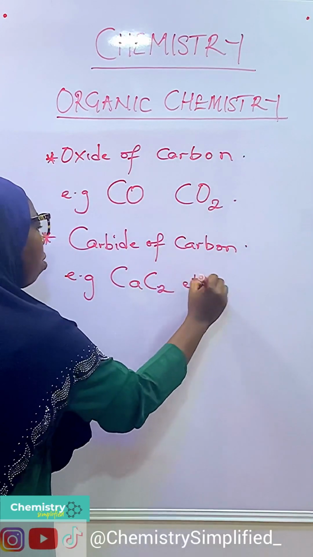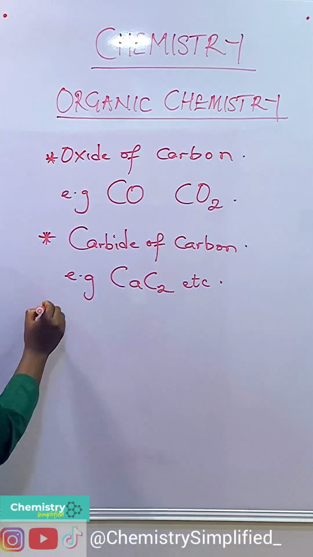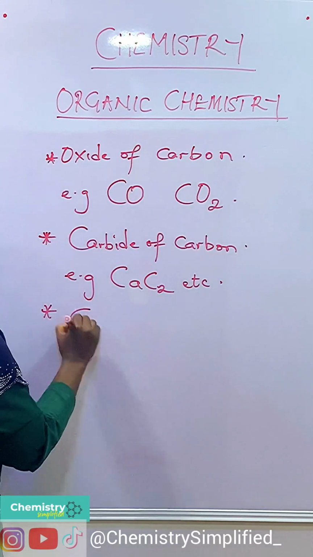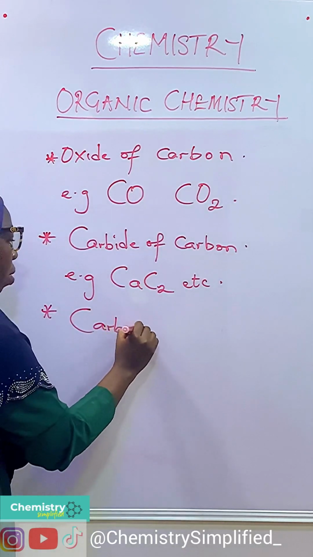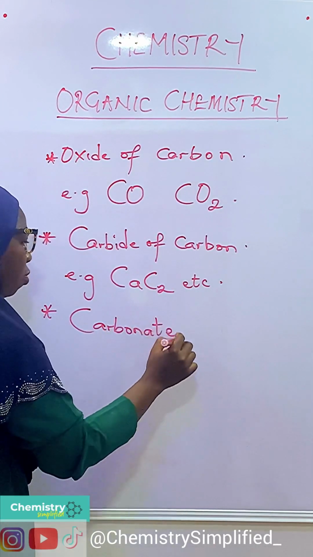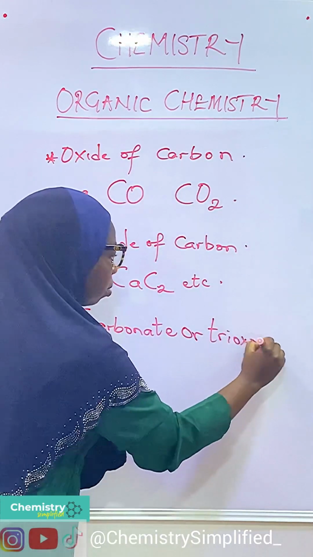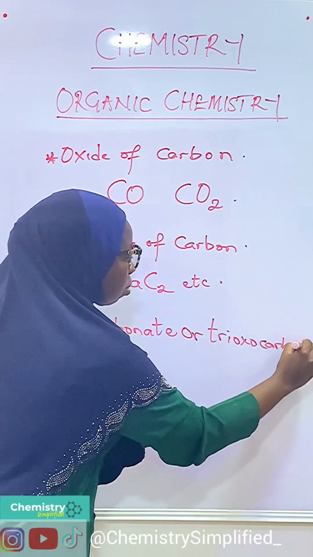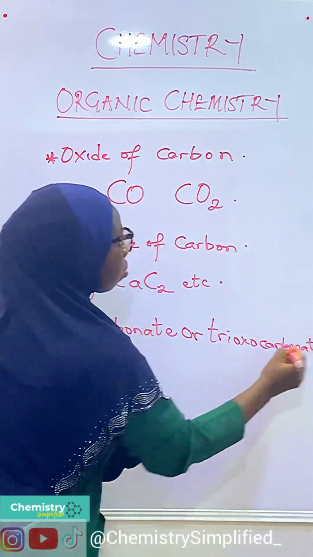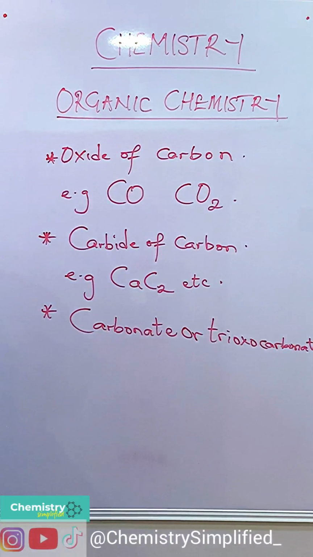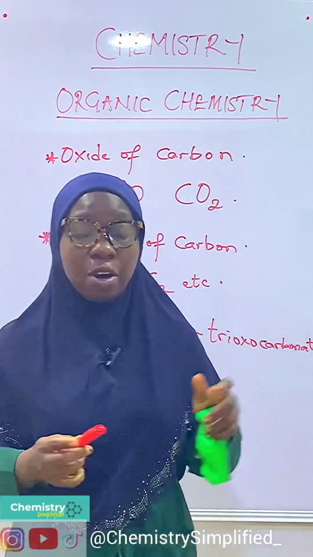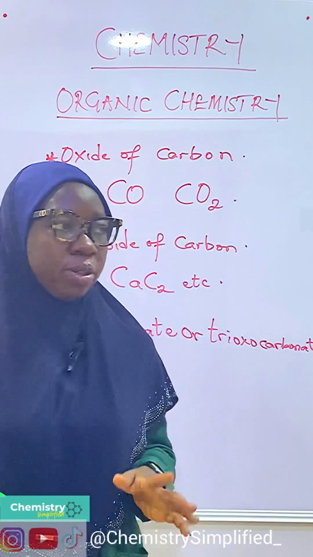We cannot also consider carbonates, or trioxocarbonate(IV), as organic compounds. So these are a few of the compounds that we cannot consider as organic compounds.